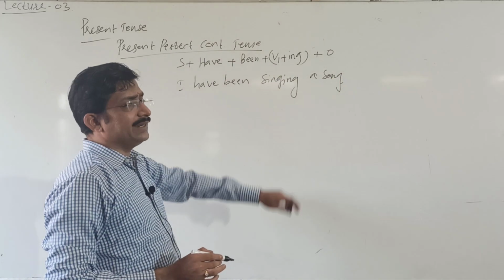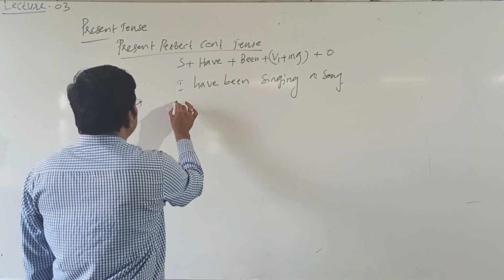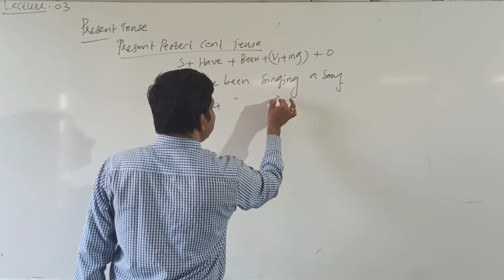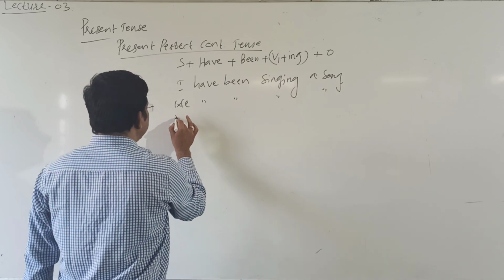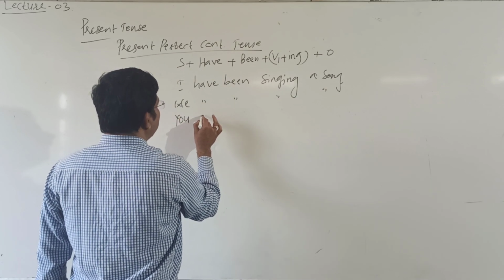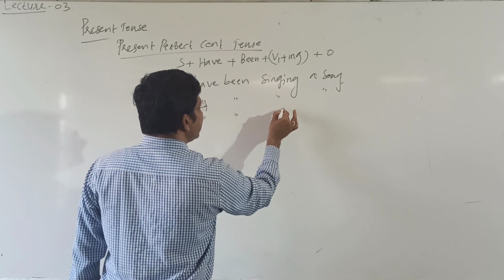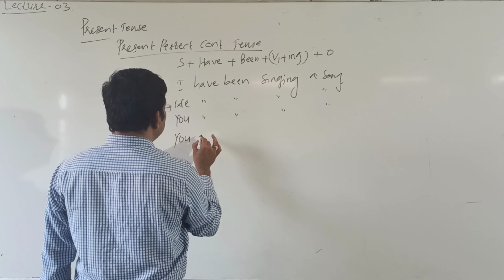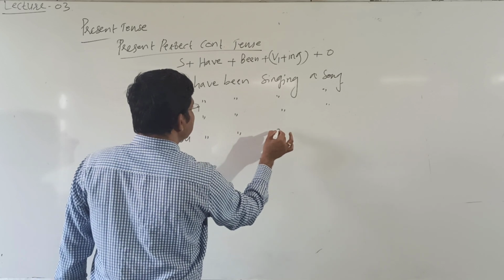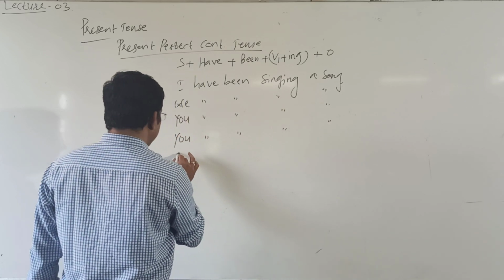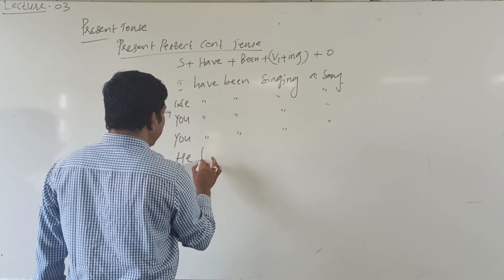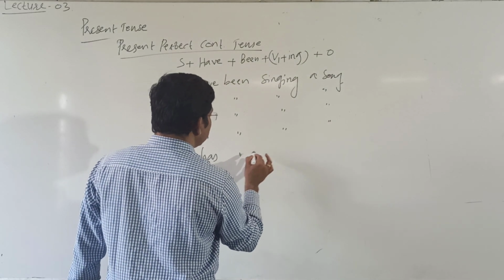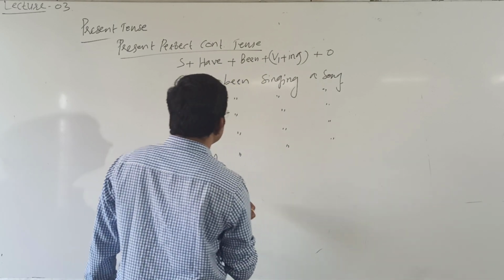Present perfect continuous tense. Once again, we have been singing a song. You have been singing a song. He has, third person singular, been singing a song.